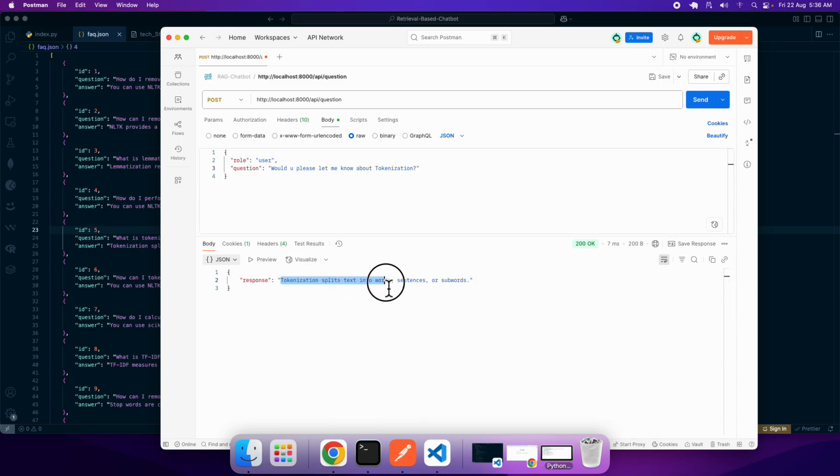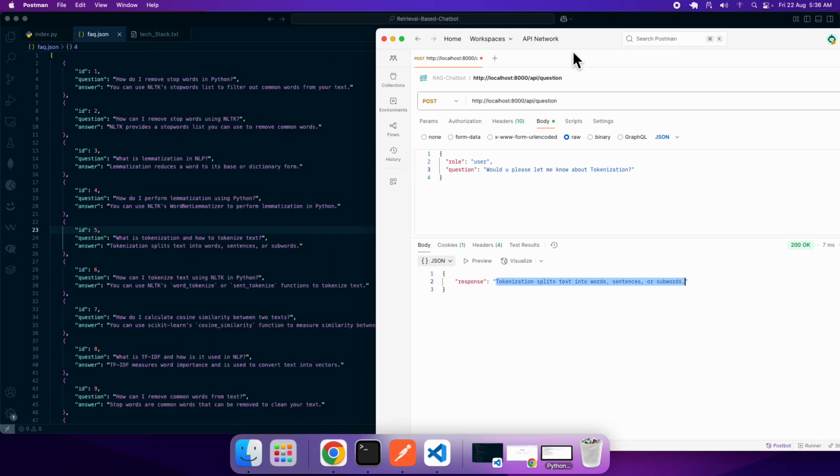Tokenization splits text into words, sentences, or subwords. Please go and check that exactly that's the answer for the following question. But did the question match with the question that is there in my JSON file? This is what is called syntactically different, because I have got different words, but semantically the meaning is the same. And that is what this retrieval-based chatbot is supposed to do. That's the power of NLP.